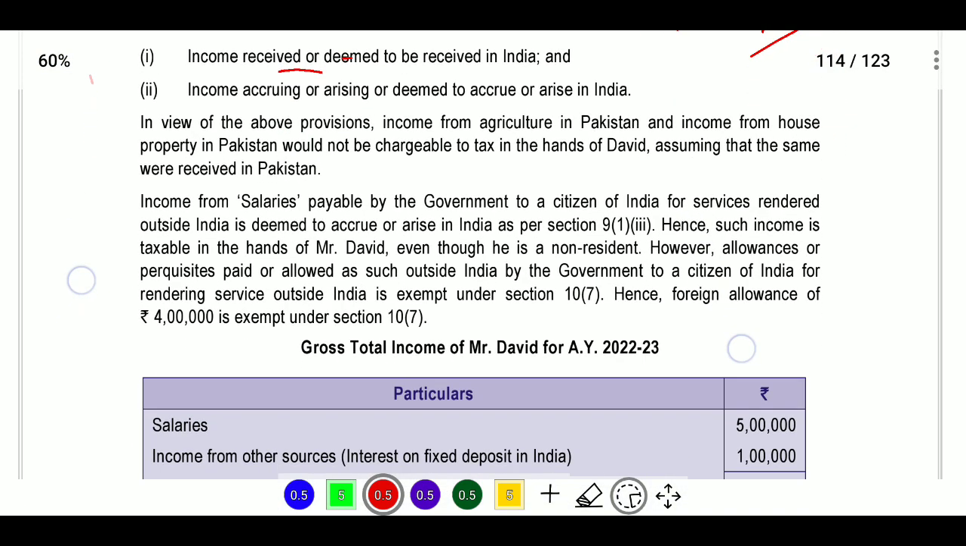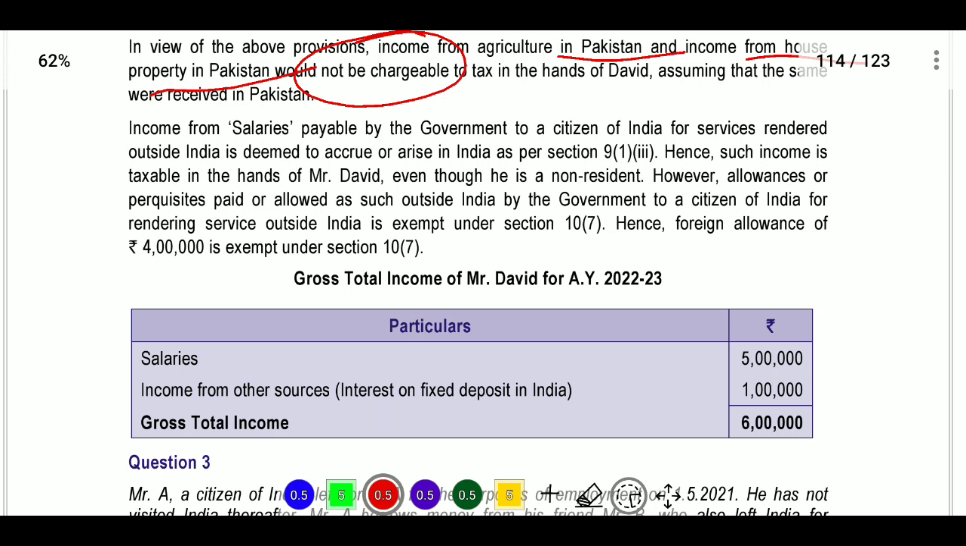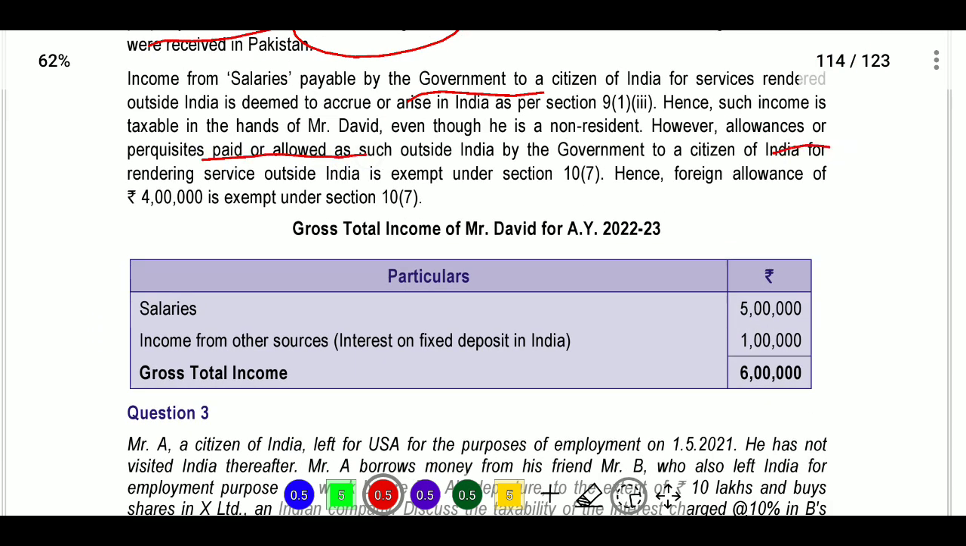Next, in view of the above provisions, income from agriculture in Pakistan and income from house property in Pakistan would not be chargeable to tax in the hands of Dravid, assuming that the same was received in Pakistan. Next, income from salaries payable by the government to a citizen of India for services rendered outside India is deemed to accrue or arise in India, and hence such income is taxable in the hands of Mr. Dravid even though he is non-resident. However, allowance or perquisites paid or allowed outside India by the government to a citizen of India for rendering service outside India is exempted under section 10(7). Hence, foreign allowance of 4 lakhs is exempted under section 10(7).